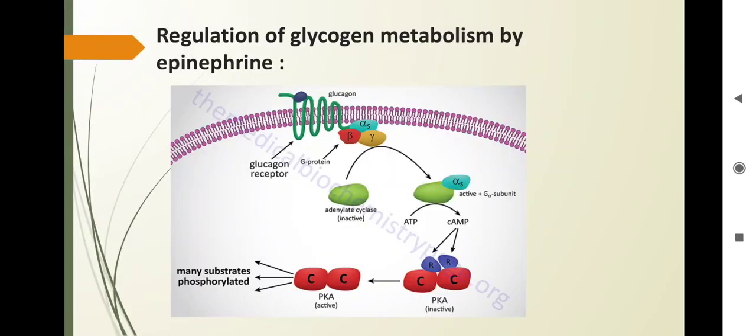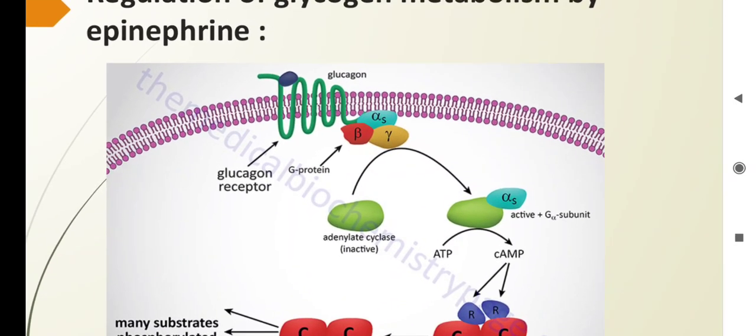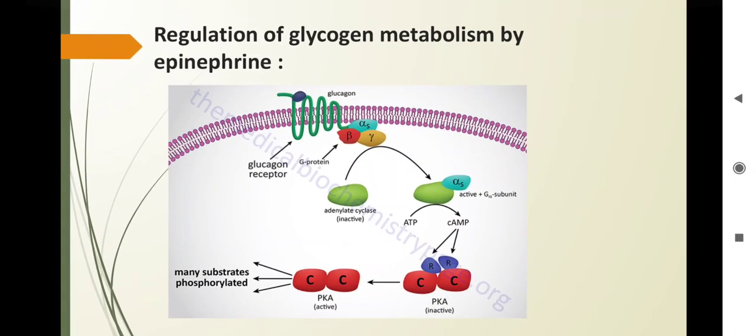Now the last portion is the regulation of glycogen metabolism by epinephrine. It is also related to GPCR, how epinephrine acts on GPCR and regulates glycogen metabolism. As you can see in this diagram, once the epinephrine attaches to this receptor, there is a G-alpha S protein which attaches with the alpha beta subunit, and it activates adenylate cyclase, which converts ATP into cyclic AMP.